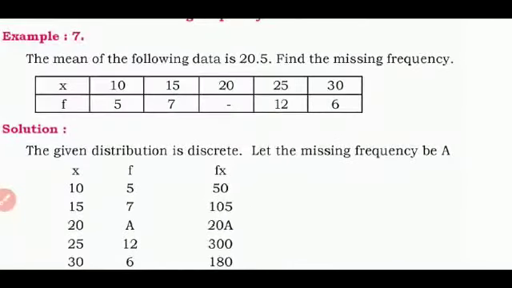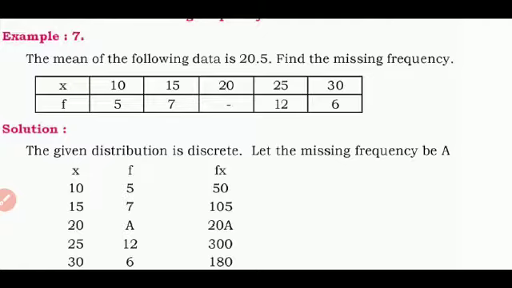We will see the next example: if one of the frequencies is missing, how do we find it? The mean of the following data is 20.5. Find the missing frequency. X and f values are given. X values are 10, 15, 20, 25 and 30. F is 5, 7, dash, 12 and 6.